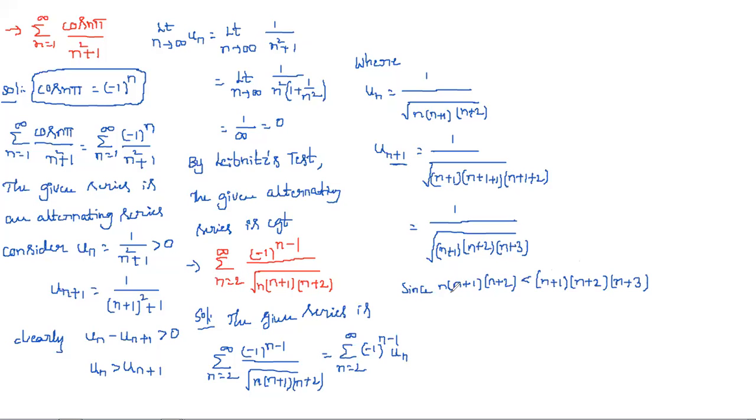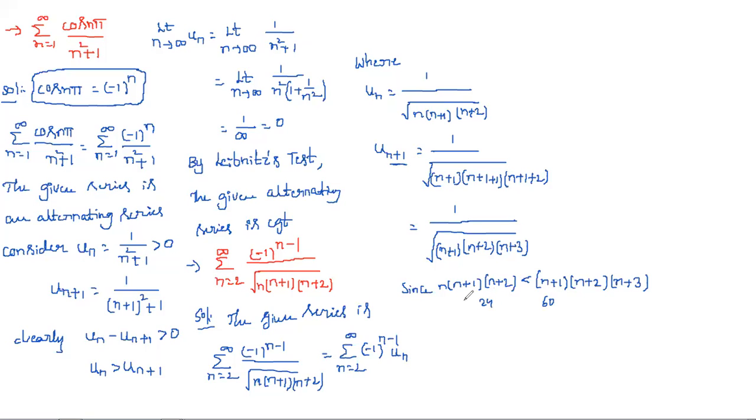If you substitute n as 2, we get 2 into 3 is 6, 6 into 4 is 24. And for the next one, 2 plus 1 is 3, 3 into 4 is 12, 12 into 5 is 60. So by taking n equal to 2, we got 24 and 60.